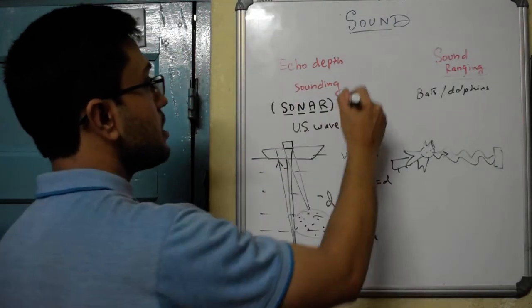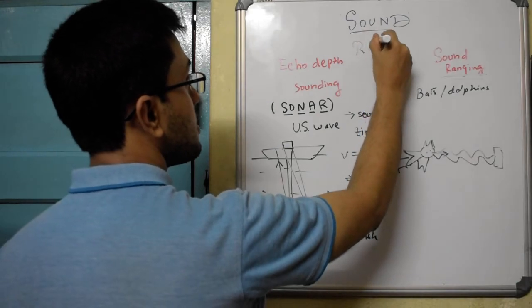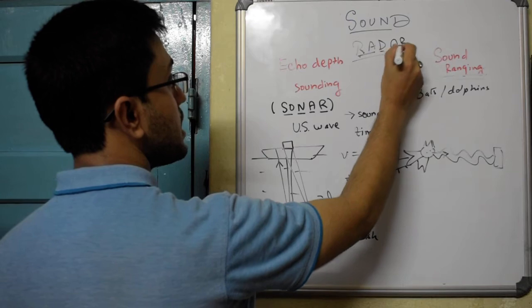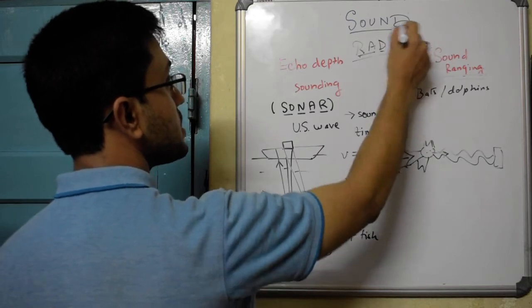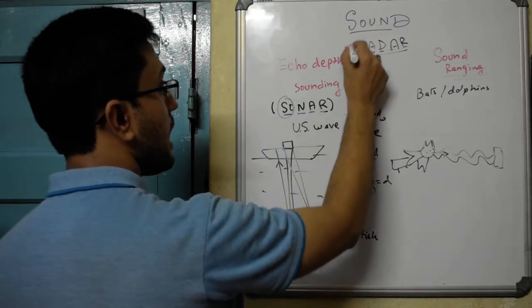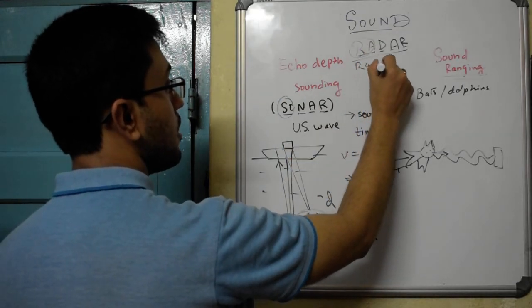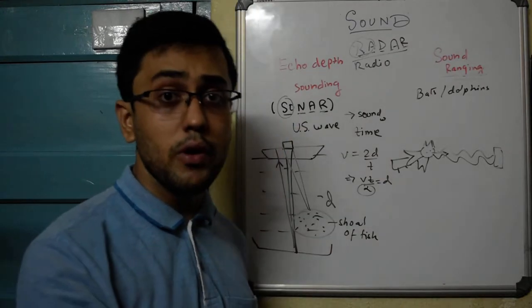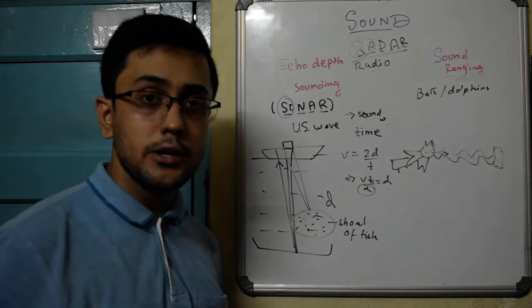Another related area of sonar is radar. Radar stands for radio detection and ranging. SONAR stands for sound navigation and ranging. SO is sound, RA is radio. The only difference between sonar and radar is radar uses radio waves while sonar uses ultrasonic waves.